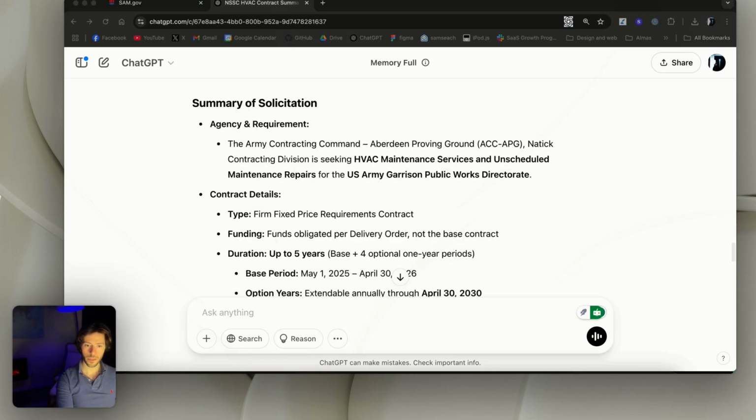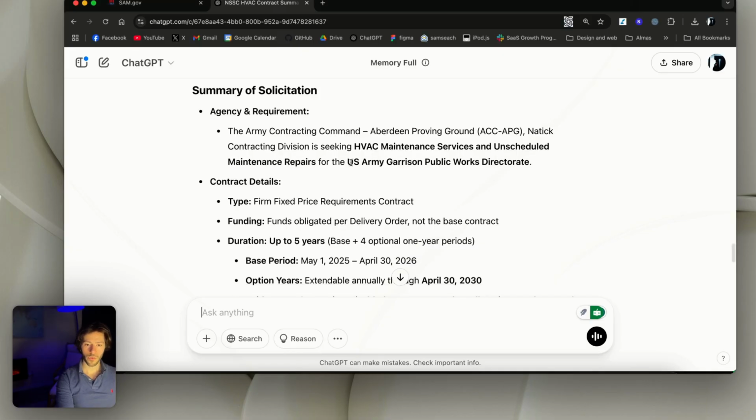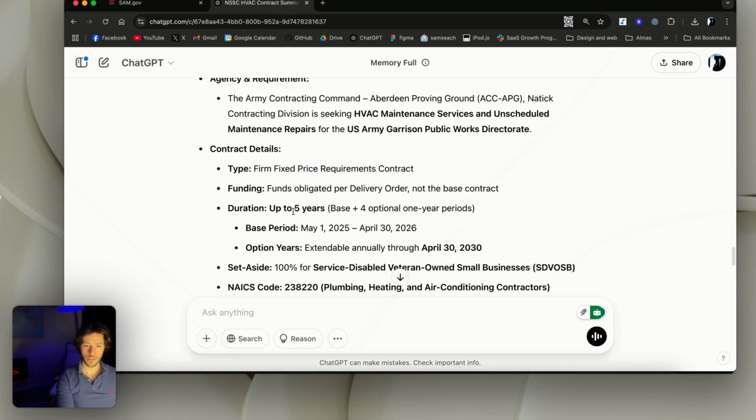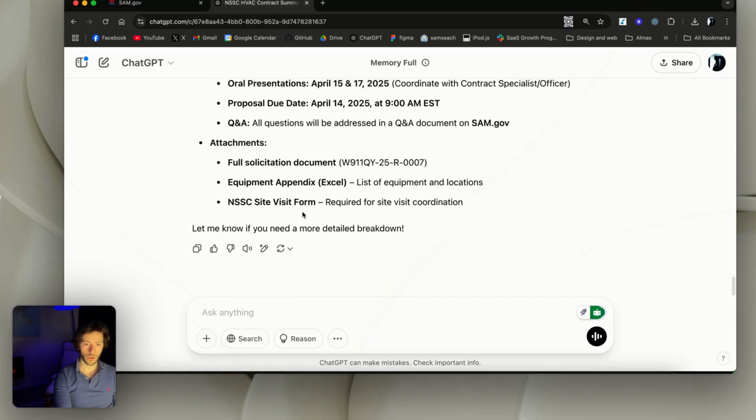Okay, agency requirements. So the Army Contracting Command with the U.S. Army Garrison Public Works Directorate. The contract details: type firm fixed price, funding, duration up to 5 years, small business set aside. Okay, all good. Let me know if you need any more detailed breakdown.